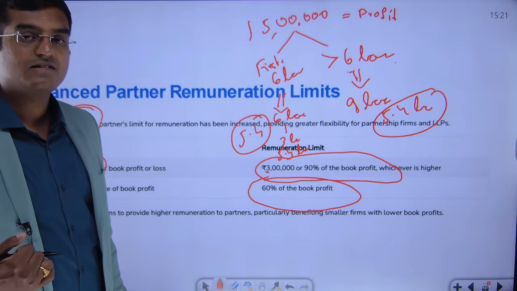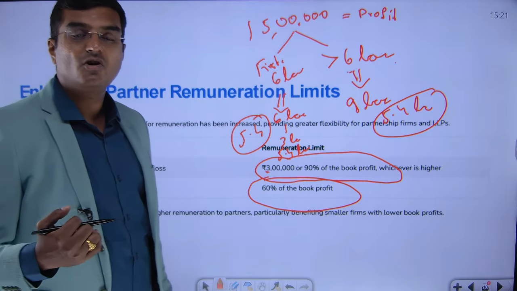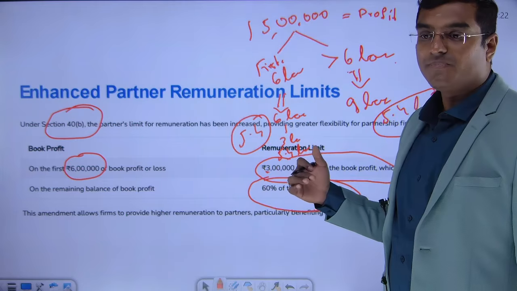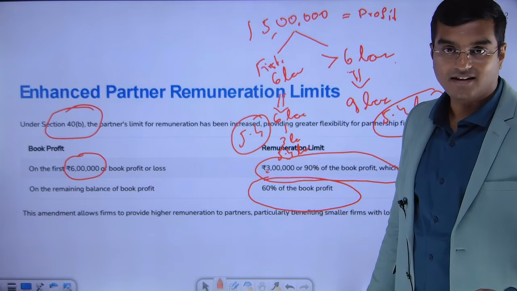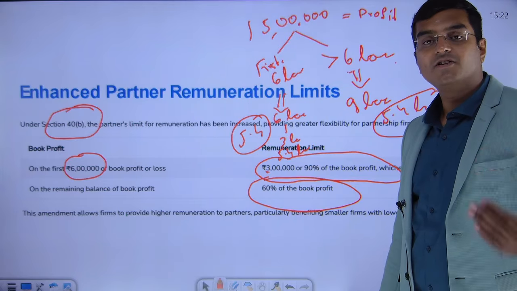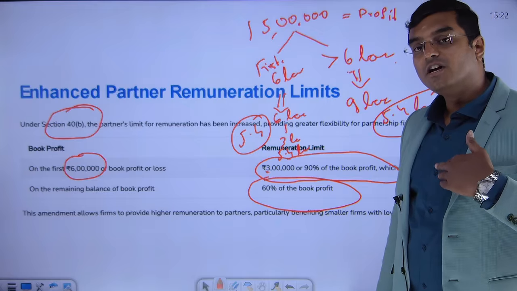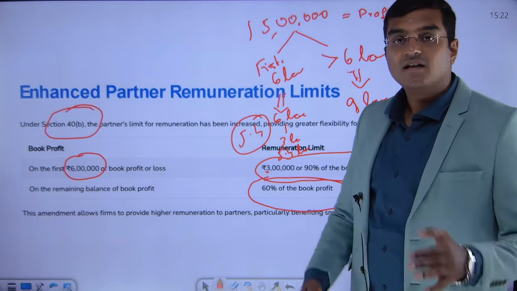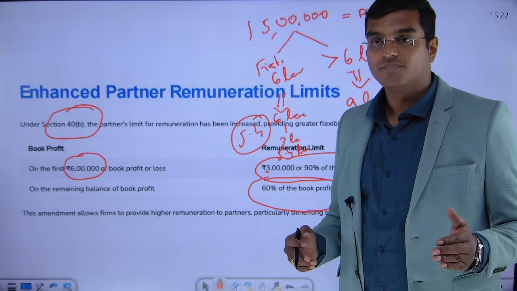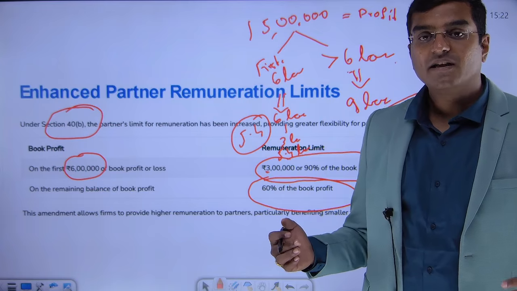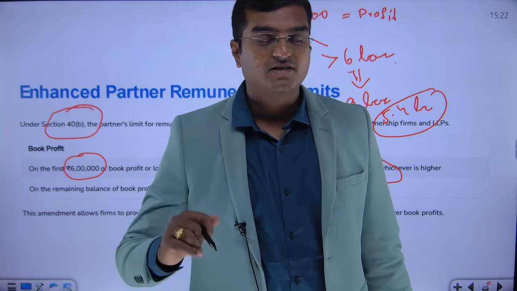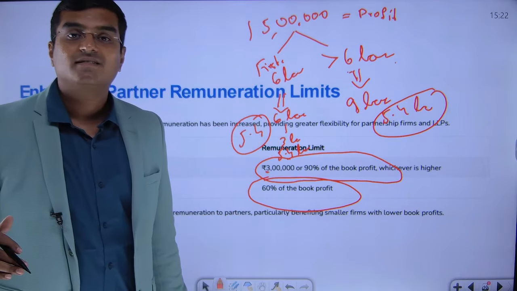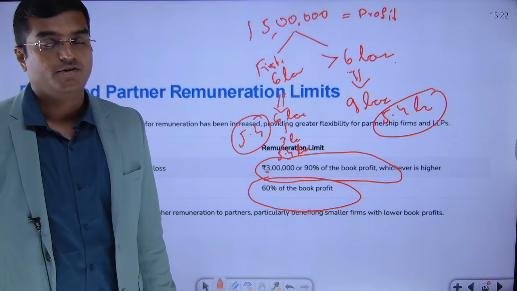That is why the income tax department says, just to ensure that the tax liability of the partnership firm is not reduced unnecessarily. How can a partnership firm reduce its tax liability? It will pay more salary to the partner. When it is paying more salary to the partner, it is incurring more expenditure. When it is incurring more expenditure, its profit has reduced drastically. When its profit has reduced drastically, what is happening? Its tax liability is also reduced.